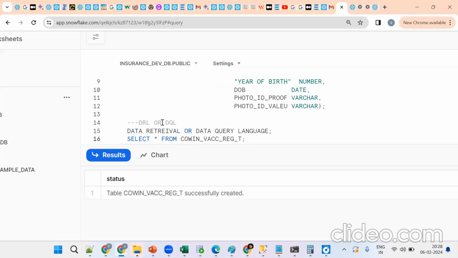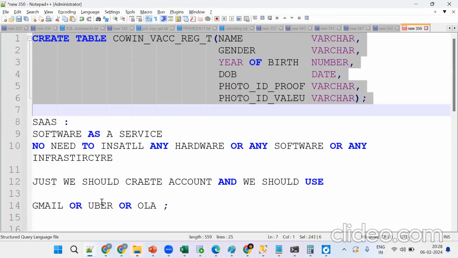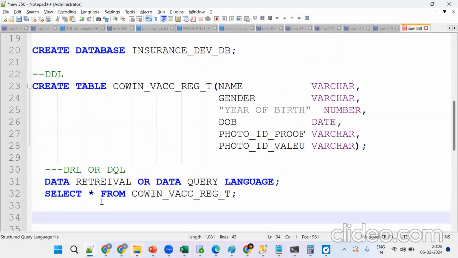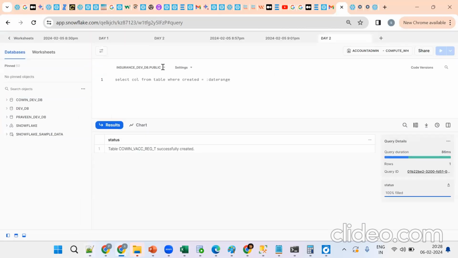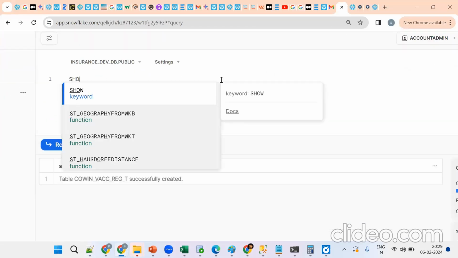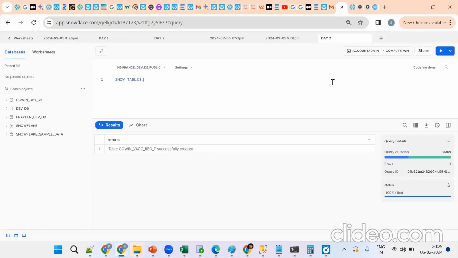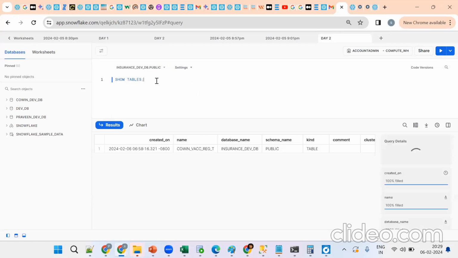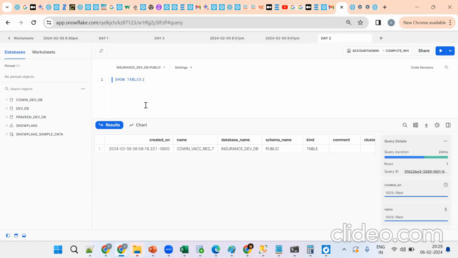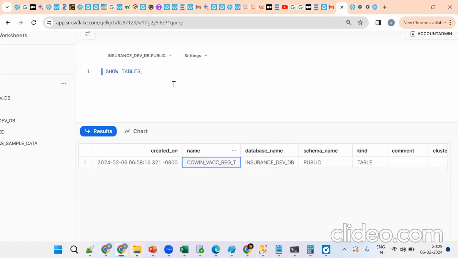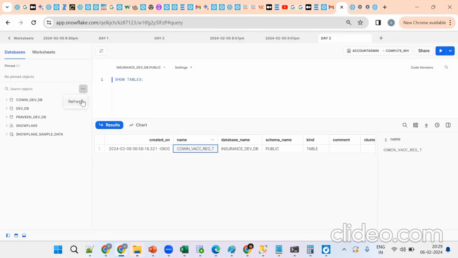Suppose I forget all these things and I don't know any table. I forgot the table name. Then how do I get the table name? Show tables. Show tables will give the list of tables. Press Control Enter, and you can run it. Control Enter is the shortcut key. That is how we can get the table name, or else click on this refresh button.